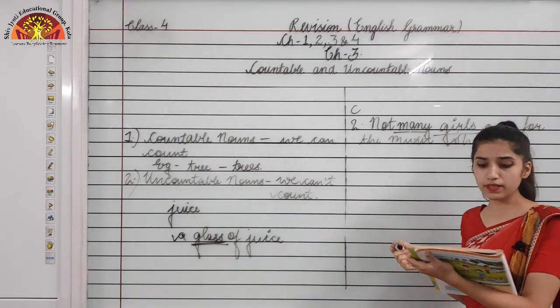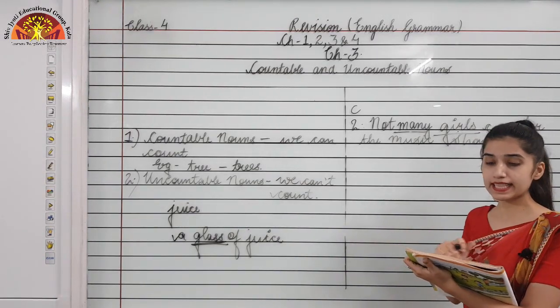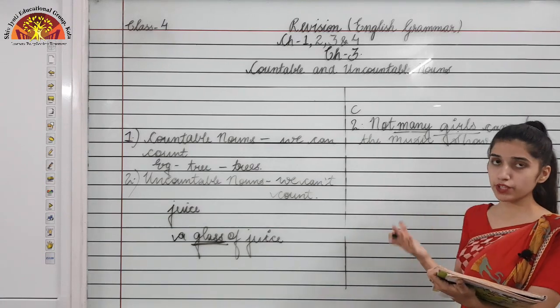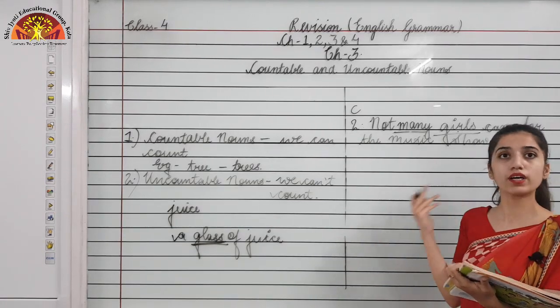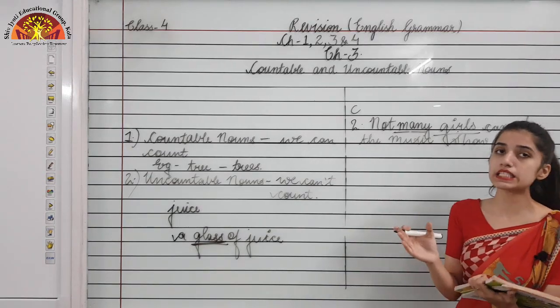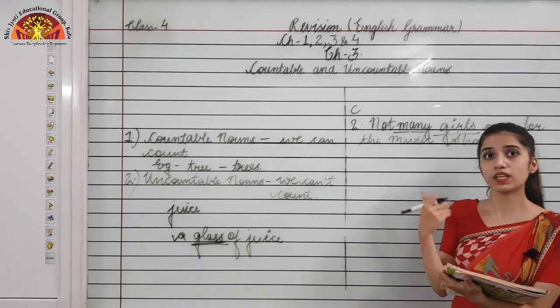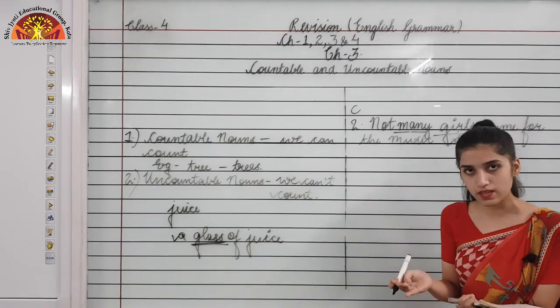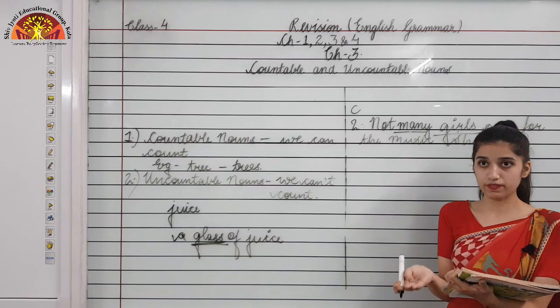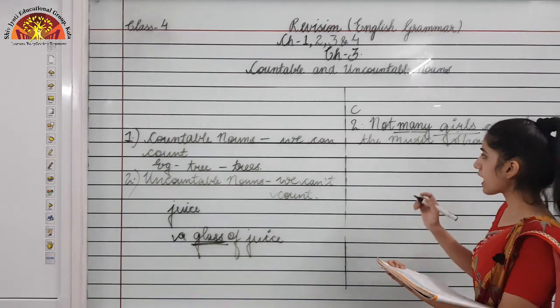Another example I am giving you: I can finish my work in dash minutes. I am giving you options like a few or a little. As I have told you also, a little is used with uncountable nouns and a few is used with countable nouns, and you can count minutes, right? It can be counted, it is always in number, as you know. So what would be the answer?